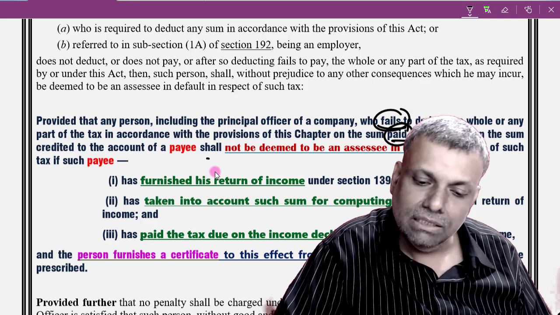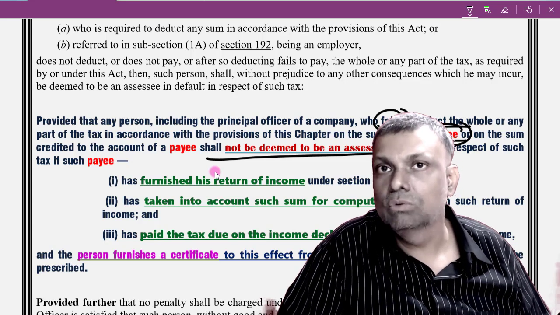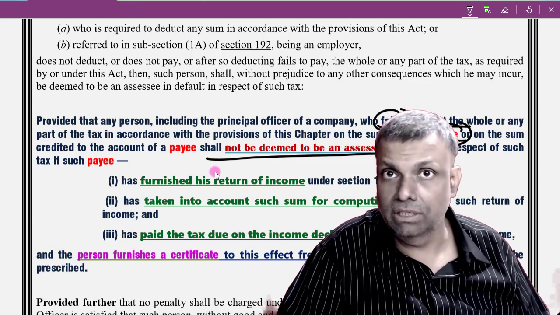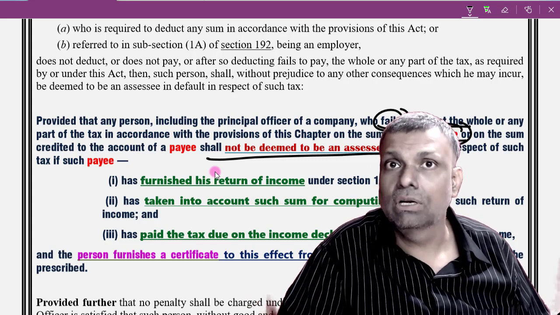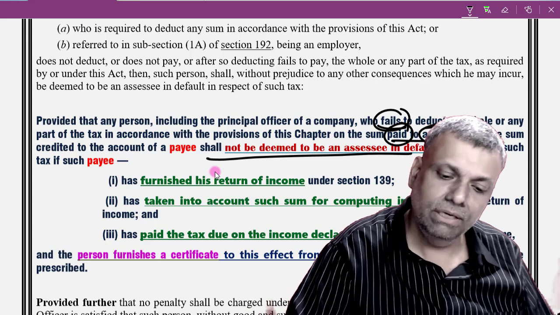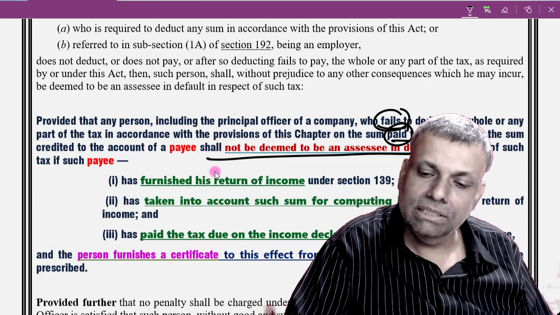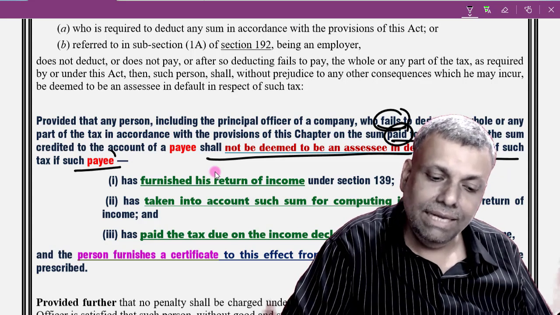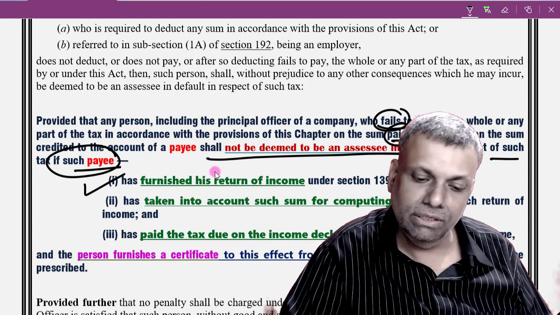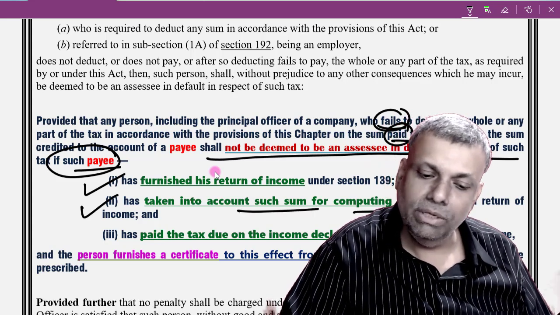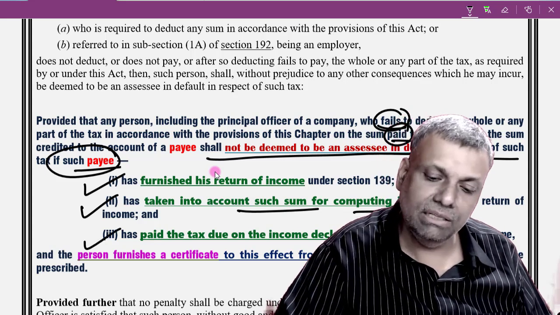In that particular case, the assessee will not be deemed to be in default. That means the government is not losing a single rupee of taxes, although tax is not deducted. Government is not losing any revenue on this front. The assessee is not deemed to be in default in respect of tax if the payee has furnished the returns. In our question, he has already furnished the return. He has taken it into account in computing the income. That means he has not hidden the income. He has disclosed the income properly and he has paid the taxes.